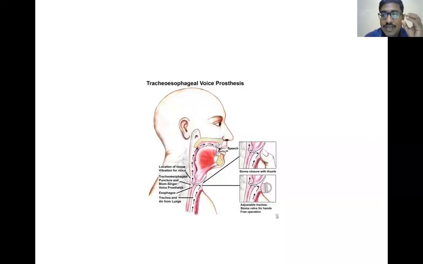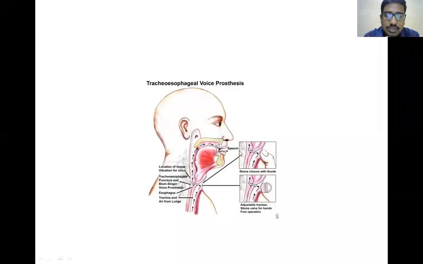In total laryngectomy, we remove the larynx, so we remove the vocal cords. To create speech, we have created a fistula between the trachea and the esophagus. Through this fistula, we have kept a prosthesis called the Blom-Singer voice prosthesis. The expired air enters through the Blom-Singer voice prosthesis and vibrates the pharyngeal surface, the pharynx or the esophagus, and produces speech, which is modulated and converted into consonants and vowels by the lips, teeth and gums.